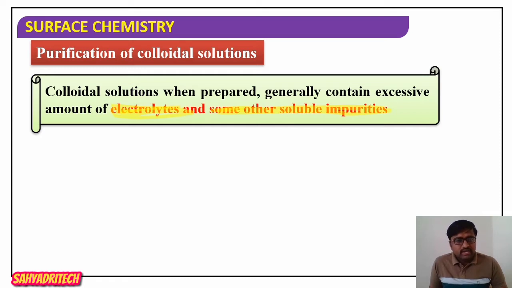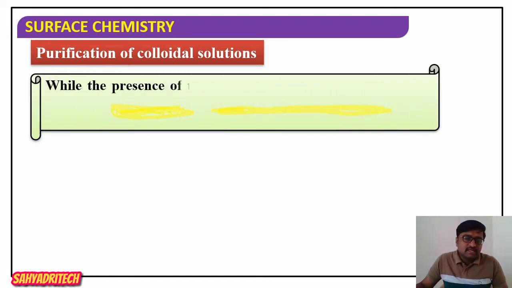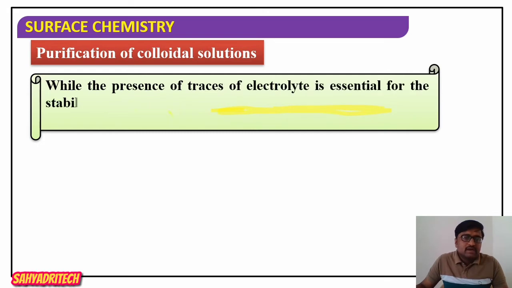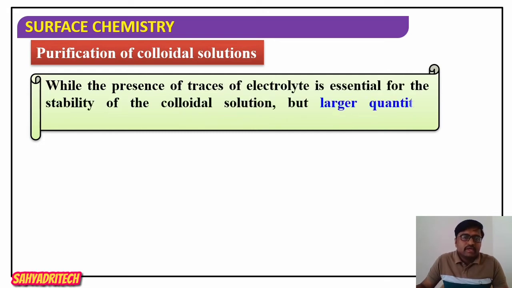In one case, during preparation there will generally be an excessive amount of electrolytes present as well as some soluble impurities. If we leave these things, what happens?